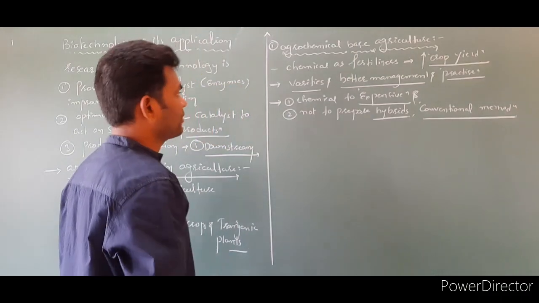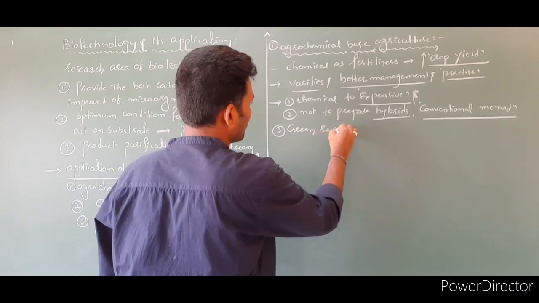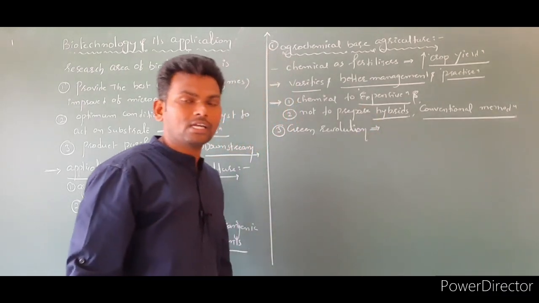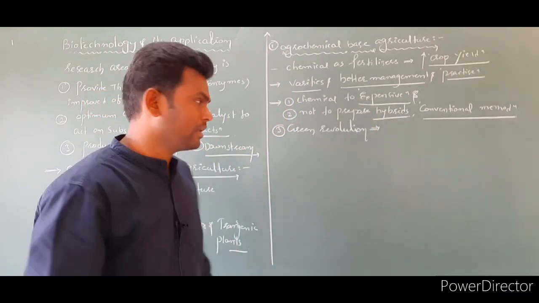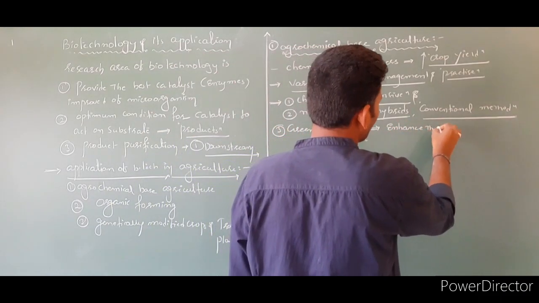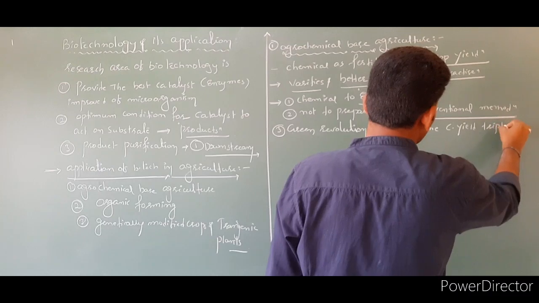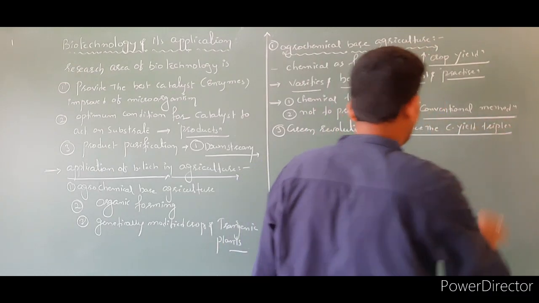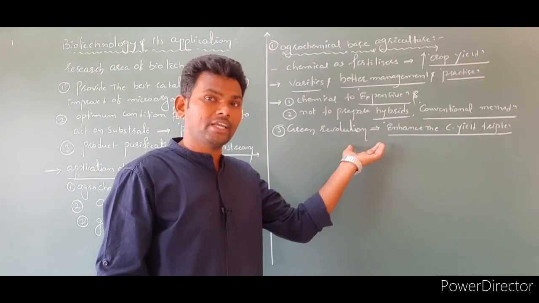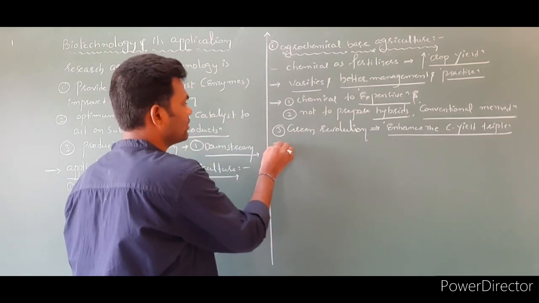Okay. Next, generally the green revolution. It has already successfully enhanced the crop yield nearly triple times. But now it is also not sufficient for the rapid increase of the human population. Okay, next method is what?